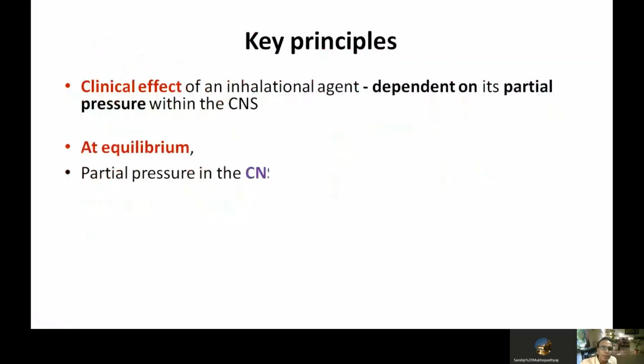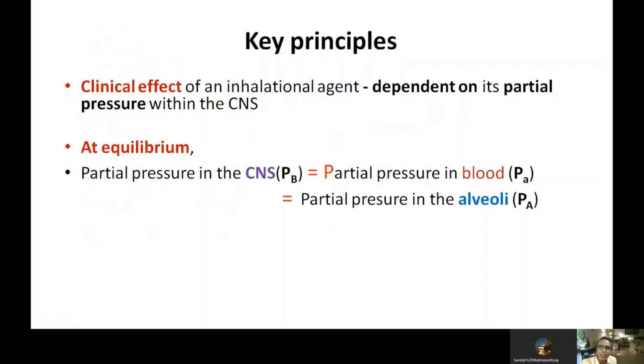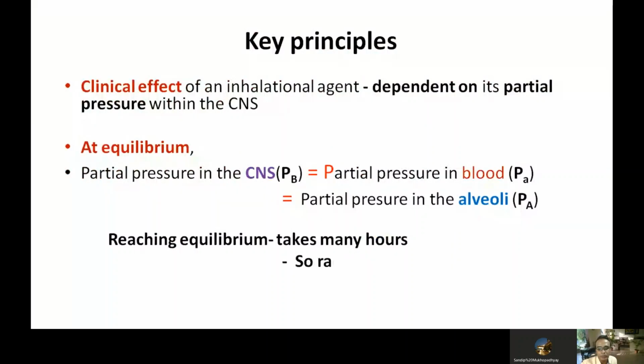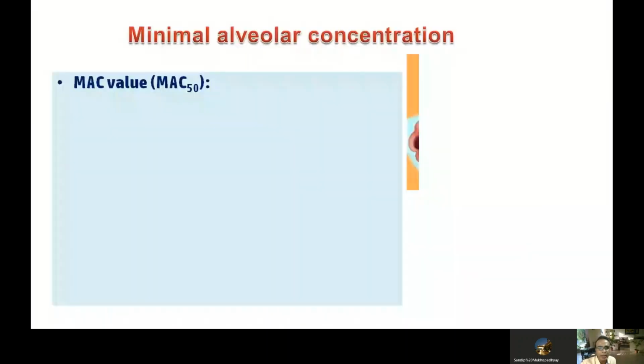At equilibrium, the partial pressure of the gas in the CNS is equal to the partial pressure of the gas in the blood, which is again equal to the partial pressure of the gas in the alveoli. So Pb is equal to P small a, which is equal to P capital A. But reaching equilibrium takes many hours, so it may not be feasible in many circumstances. It is rarely achieved in clinical practice.